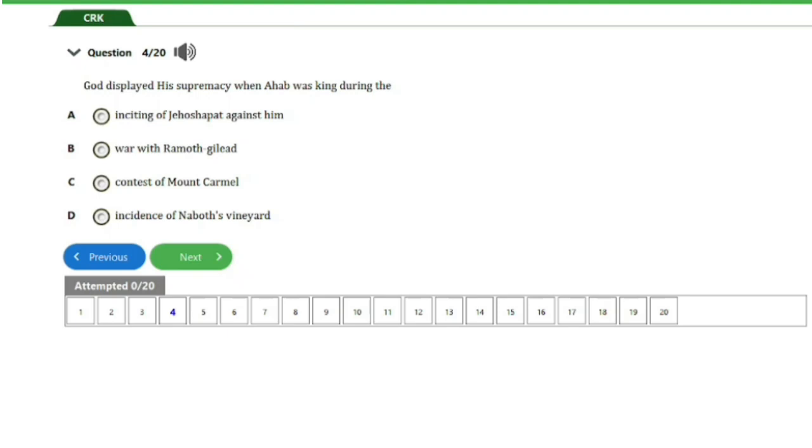So here's question number 4. God displayed his supremacy when Ahab was king during the A. inciting of Jehoshaphat against him, B. war with Ramoth Gilead, C. contest of Mount Carmel, D. incidents of Naboth's vineyard. So guys, the answer to this question is option C here, contest of Mount Carmel. So let's head on to the next question, guys.